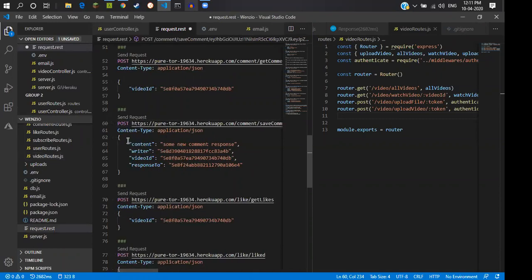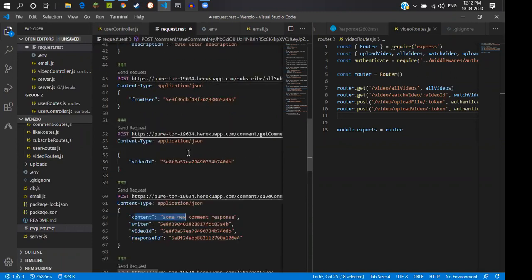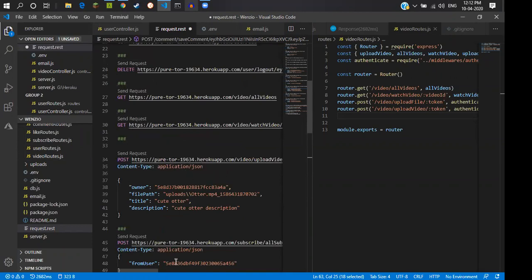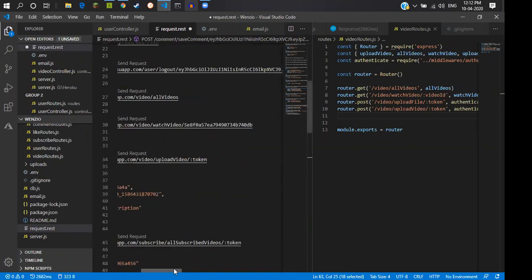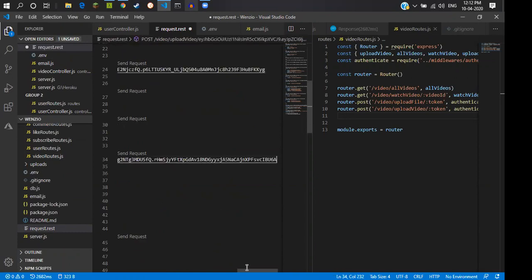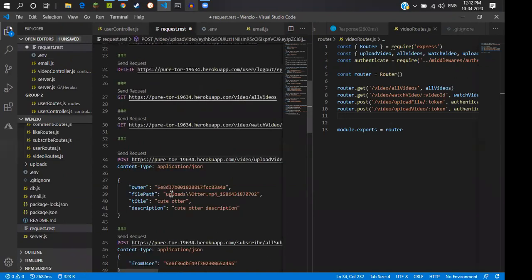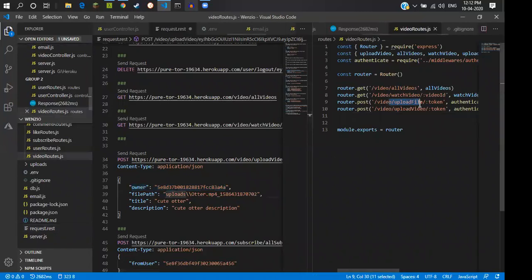It takes the owner's ID, which we already had when the user logged in, and the file path which we had from the previous route.